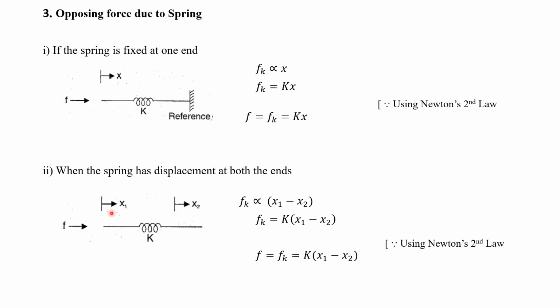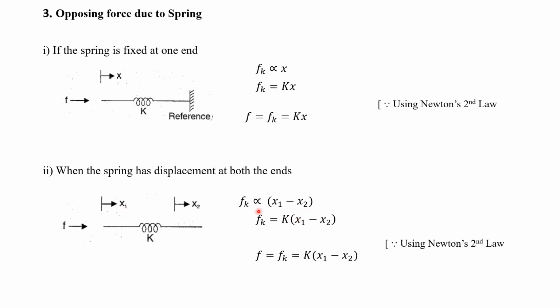At the first end, we can say the displacement is x1, that is nothing but shrinking of the spring. At the second end, we have a displacement, that is the whole spring moves towards right, that is x2. So here also we have two displacements. We have to write the displacement as the difference, x1 minus x2, because at the x1 end we are applying a force.